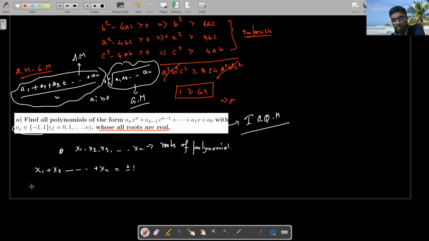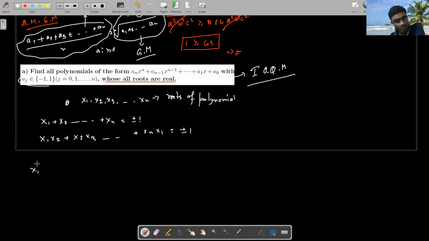What will be the sum of the products taken two at a time, x1 x2 plus x2 x3, and so on up to xn x1? Again, plus or -1, right? Great.